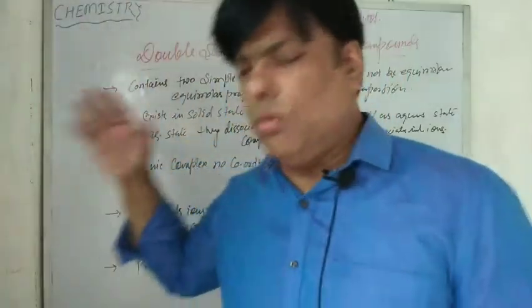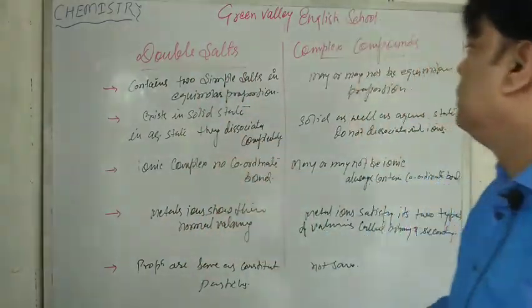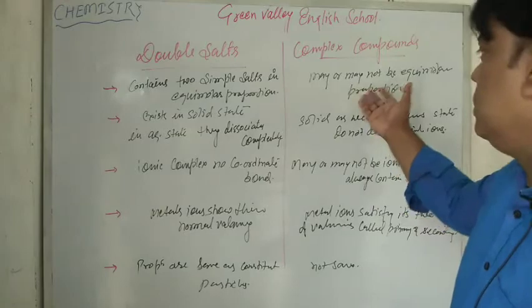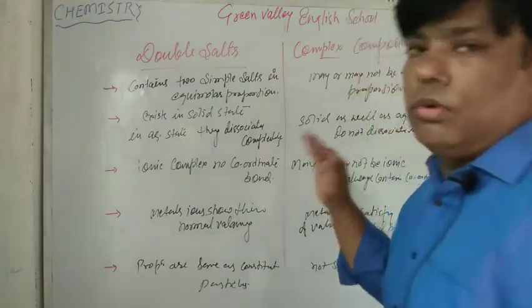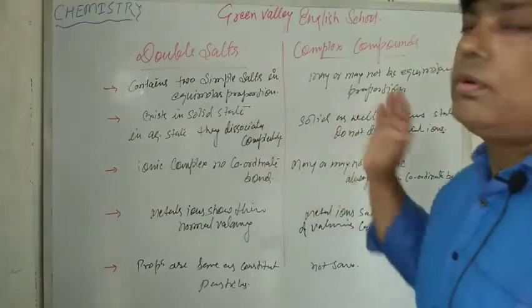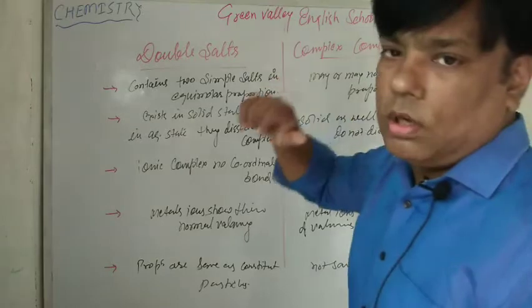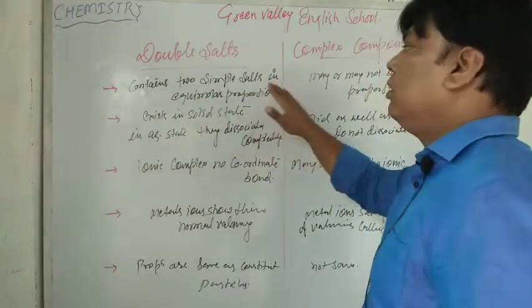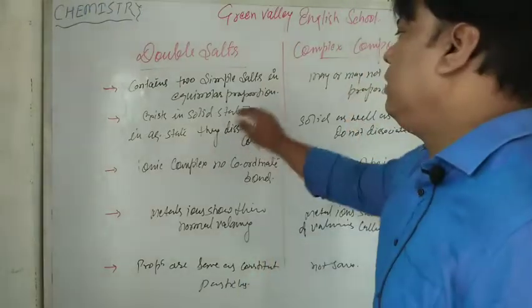Double salts like Mohr salt and potash alum are double salts. And these are coordination compounds, so they are more or less similar to each other. That's why I'm going to differentiate between them. In a double salt, it contains two simple salts in equimolecular proportion.